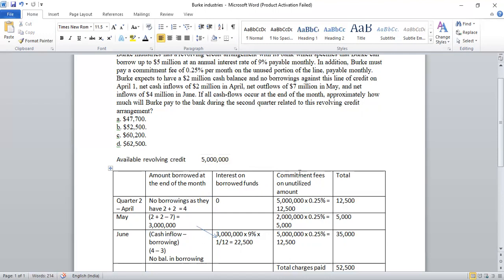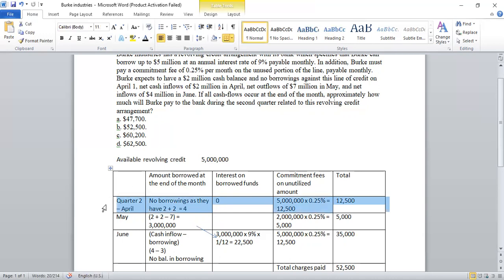The third column is whether any commitment fee was paid on the unutilized credit facility. So have that and have a total column. If we start with the first month in the second quarter, April, April had a beginning cash balance of 2 million.